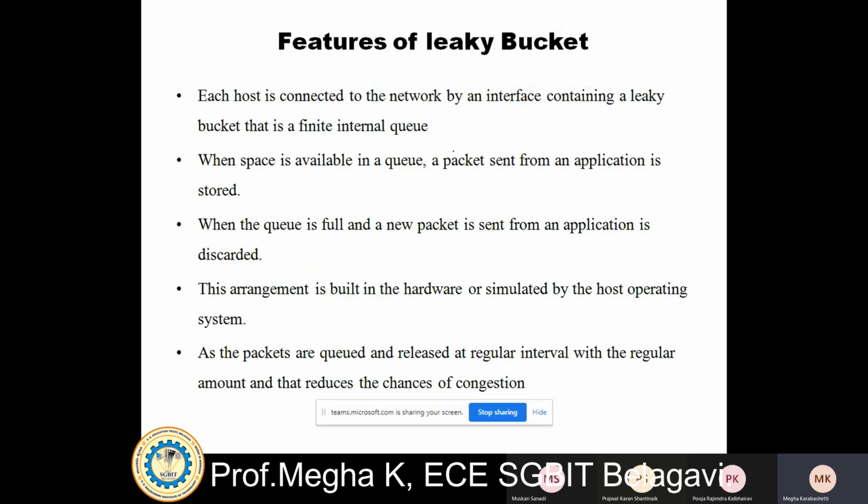This arrangement is built in hardware or simulated by the host operating system. As the packets are queued and released at regular intervals with a regular amount, that reduces the chances of congestion.